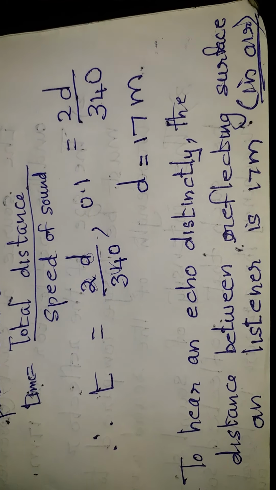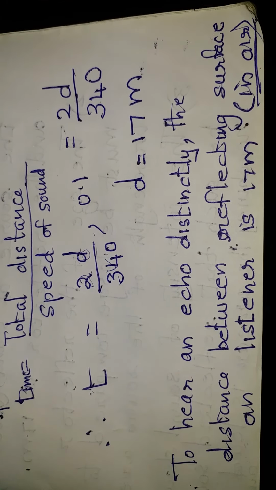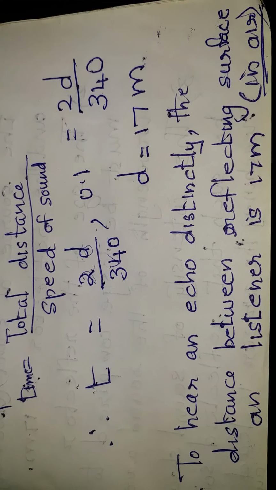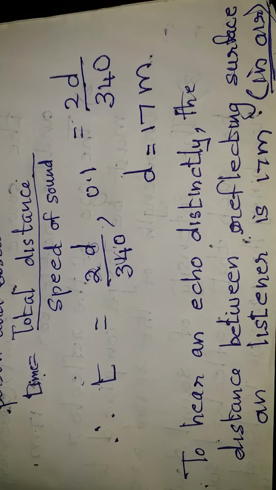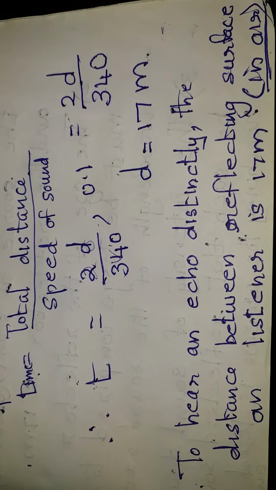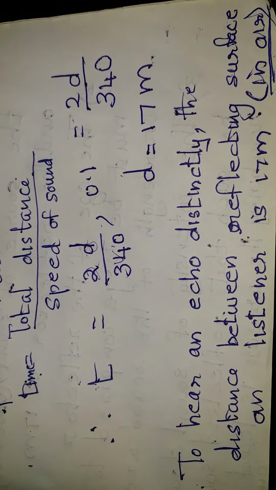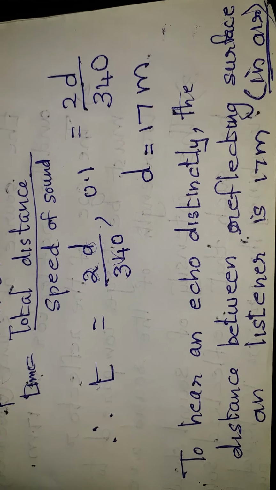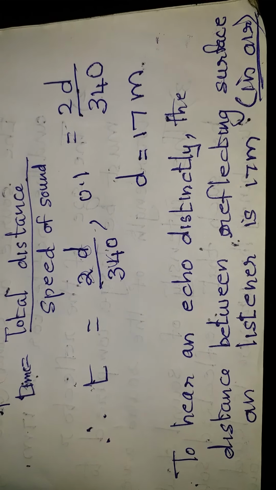This is the case when sound travels in air.